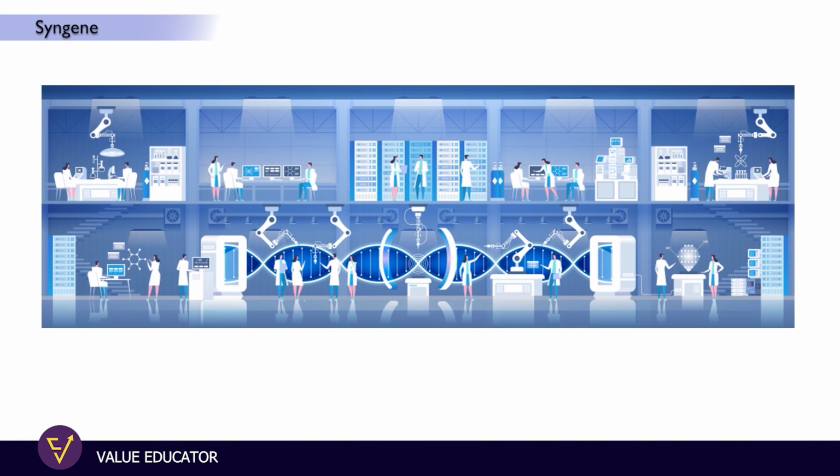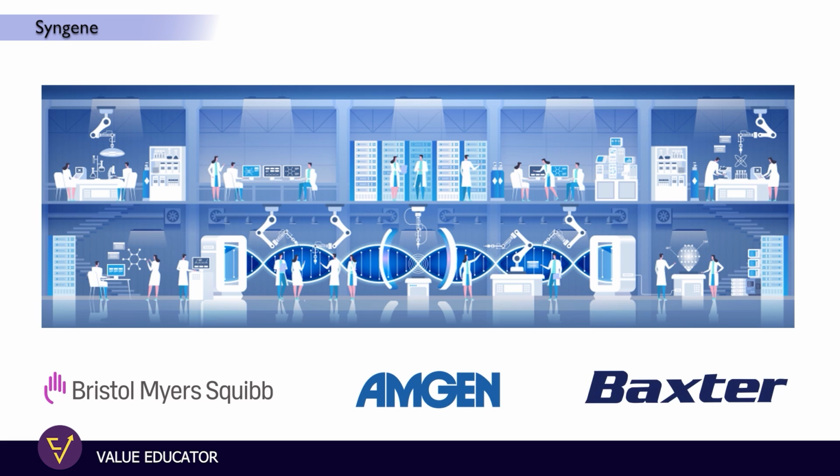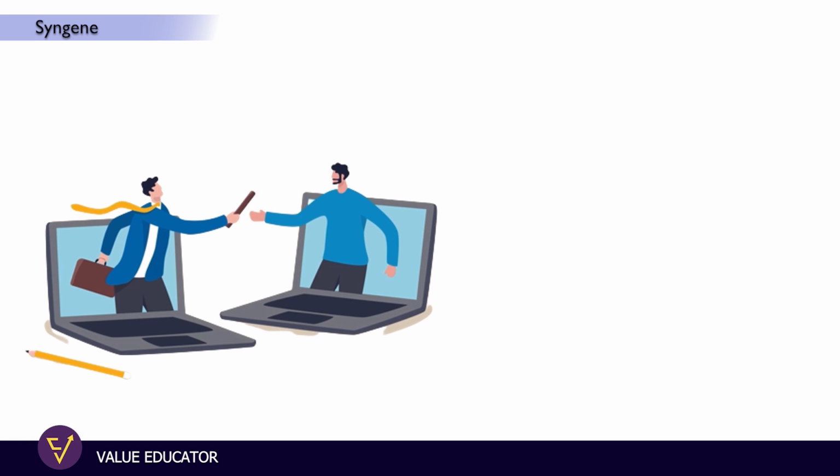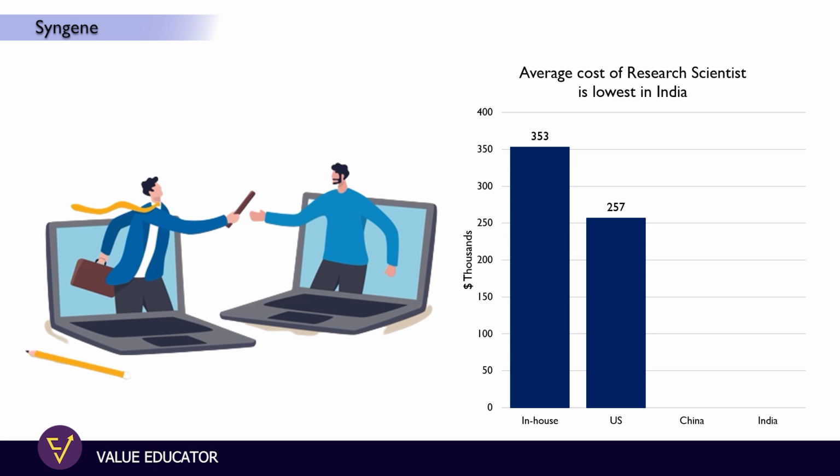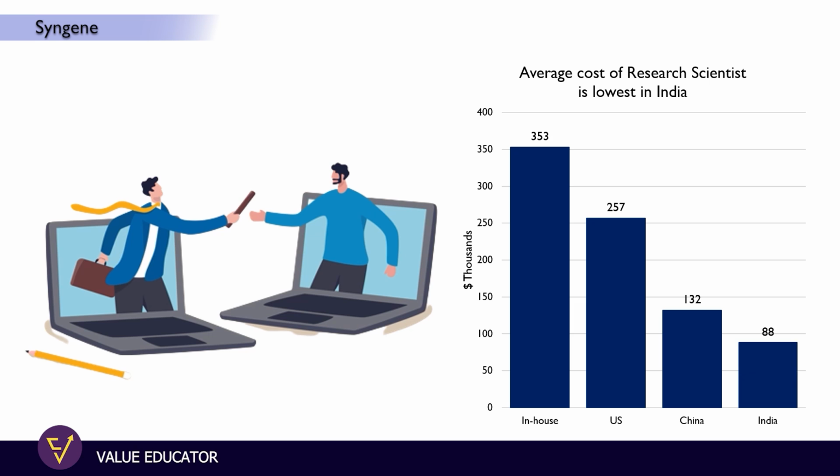Syngene has most of the global innovators as its clients, but out of that, BMS, Amgen and Baxter are the top few. The CRO business model can be compared with the IT type of business model. The average cost of a research scientist is lowest in India, about $88,000, compared with $257,000 in the US. And if a pharma or agrochemical company does the research on its own, then the cost per scientist is about $353,000.